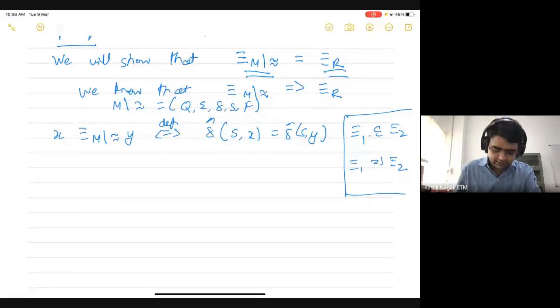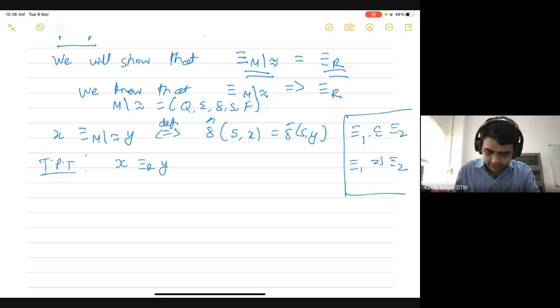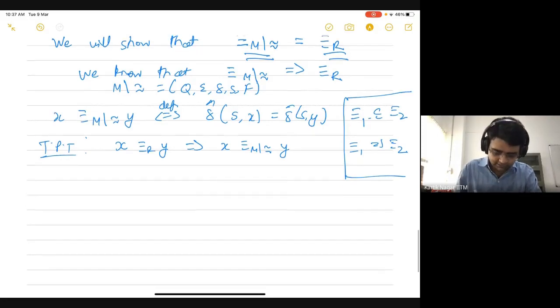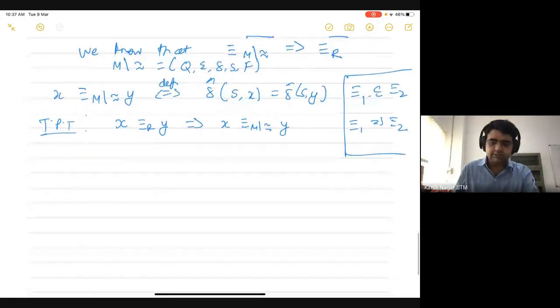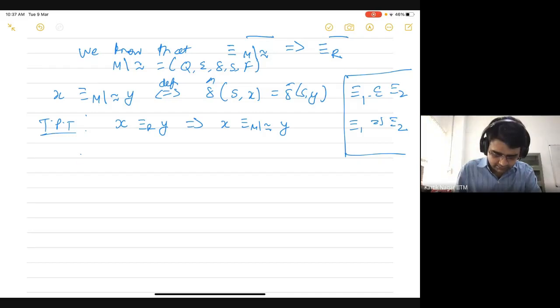So let me write down what we have to prove. We have to prove that if x and y are related to each other by the coarsest Mn relation, then that should imply that x and y are also related to each other by the Mn relation induced by the quotient automaton. So let's start from the left hand side. Let's say that two strings are related to each other by the coarsest Mn relation.